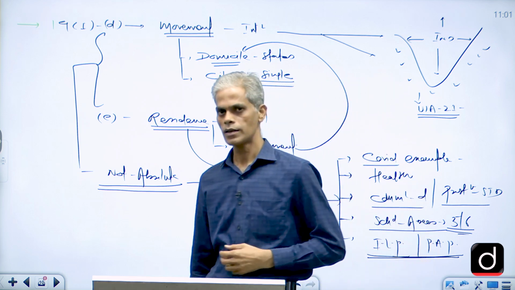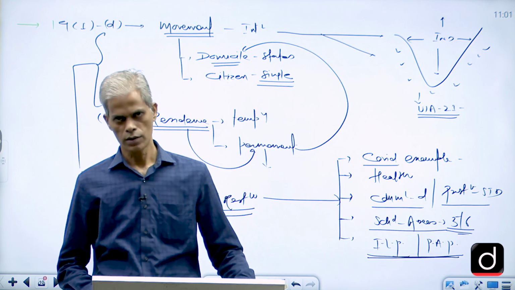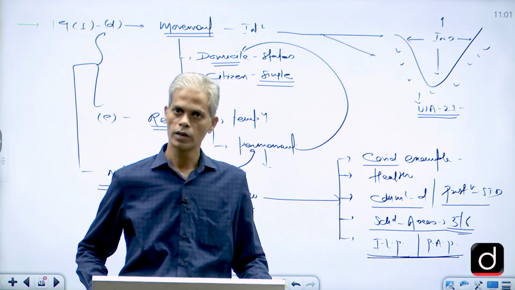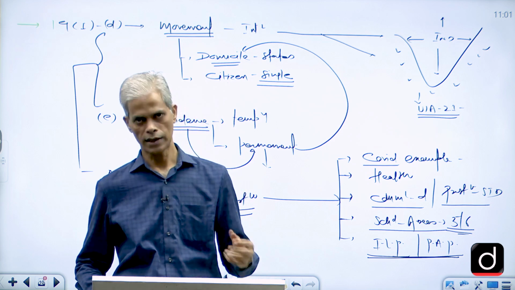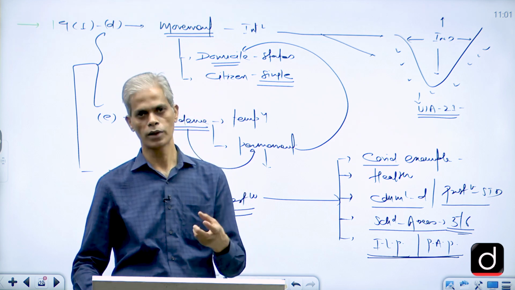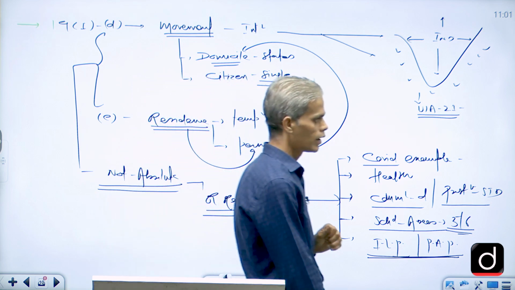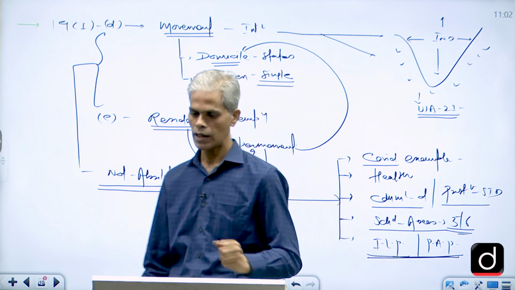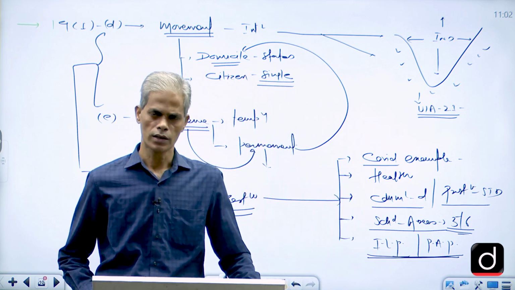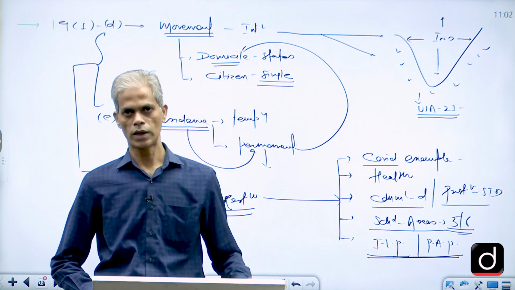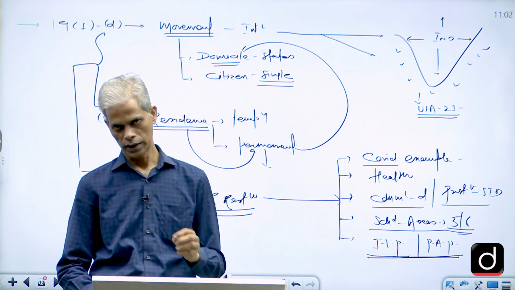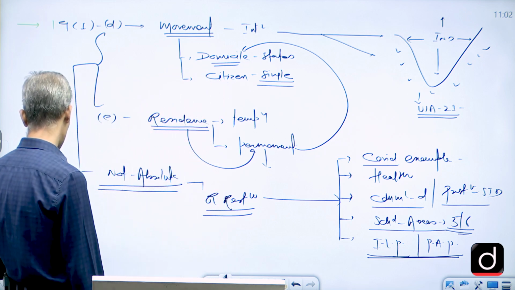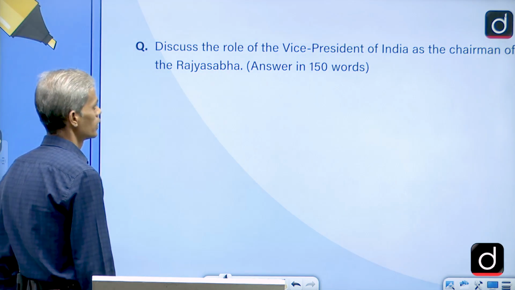So pretty simple answer. As far as the conclusion is concerned, definitely these restrictions are justified, because Parliament has the power to impose these kinds of reasonable restrictions. The executive is going to implement those restrictions, but if it comes in contradiction with or violation of any other fundamental rights, then whether these restrictions are reasonable or not would definitely be decided by the judiciary. So that's how you can close your argument. Then let's move on to the next question.